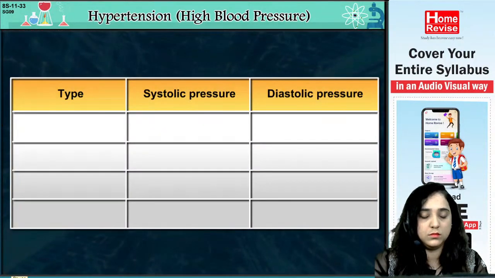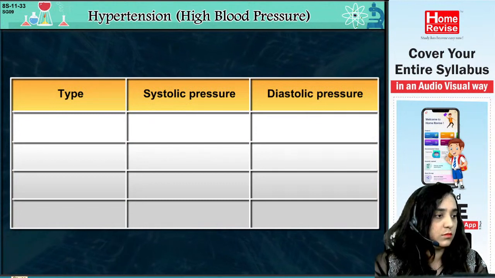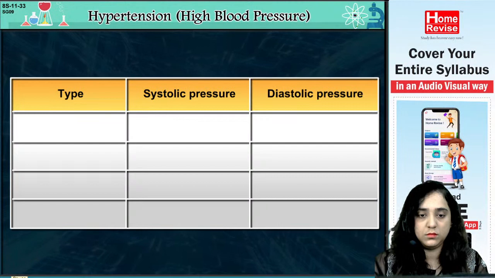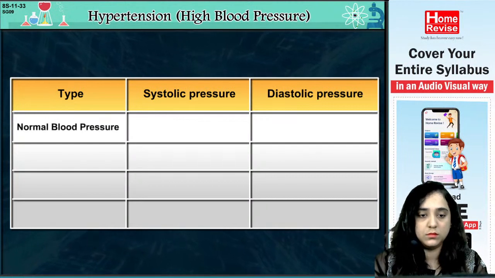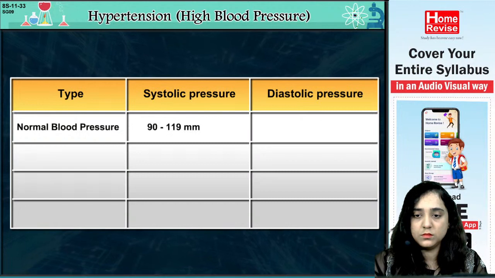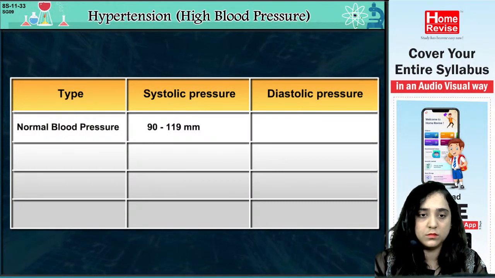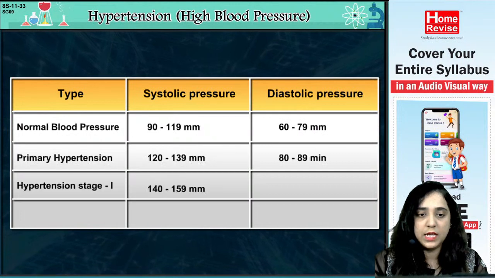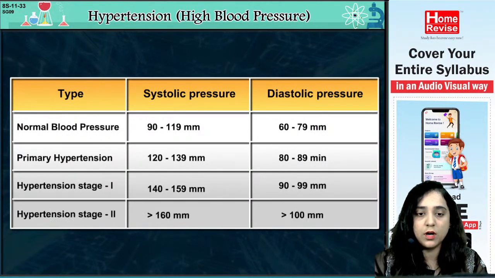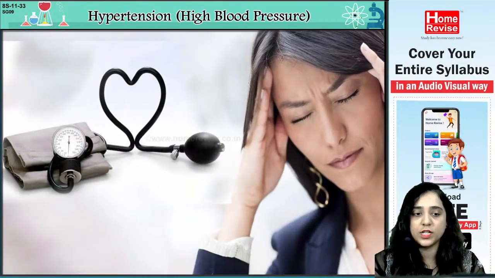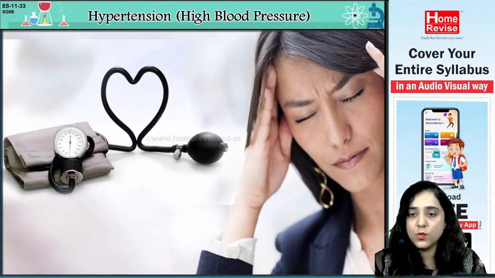Types of blood pressure, systolic pressure and diastolic pressure, are shown in this table. For normal blood pressure, the systolic pressure is between 90 to 119 mm and the diastolic pressure is 60 to 70. So this is basically just basic information कि ऐसे basically होना चाहिए. High blood pressure. So now let's move on to the next one.